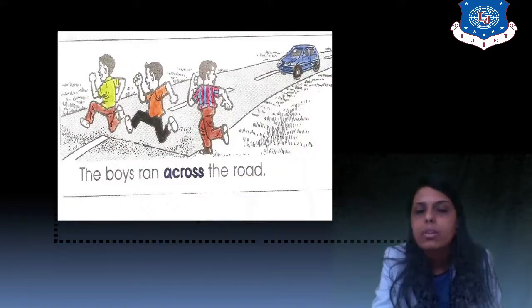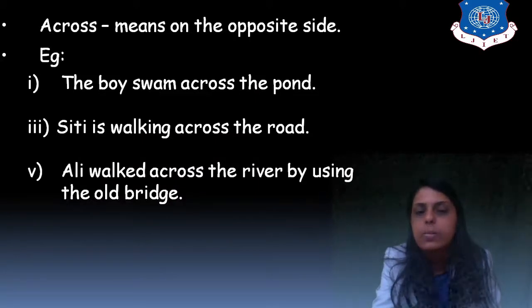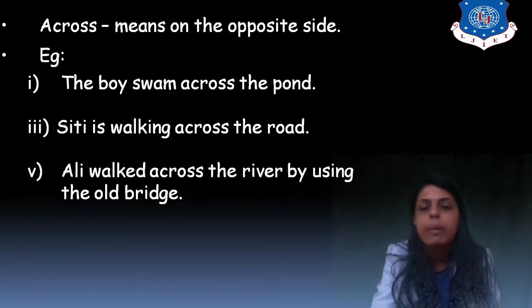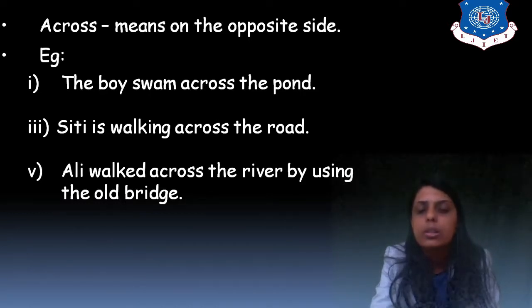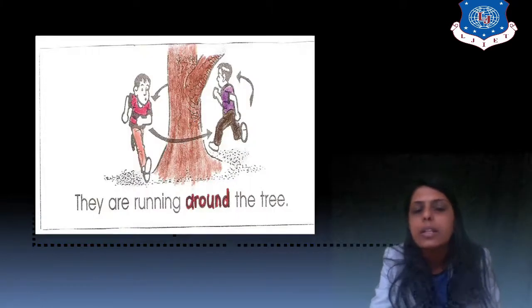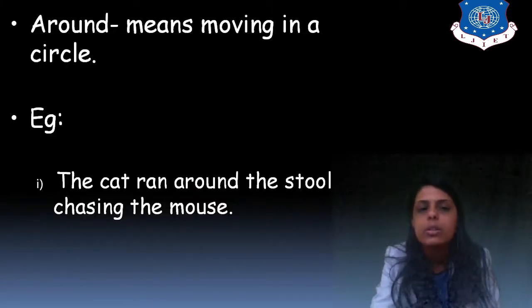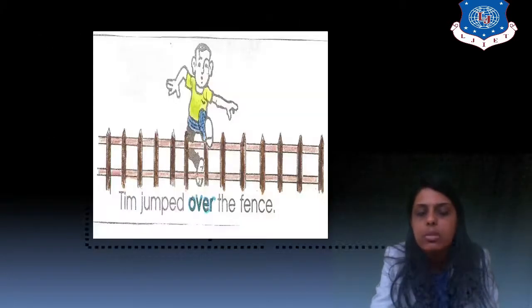The boy ran across the road. Right? Across means the opposite side. The boy swam across the pond. City is walking across the road. Ali walked across the river by using the old bridge. Again, direction. They are running around the tree. Direction. Around means moving in a circle. The cat ran around the stool chasing the mouse.